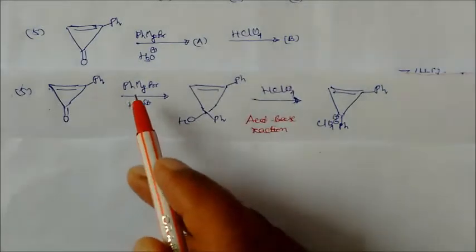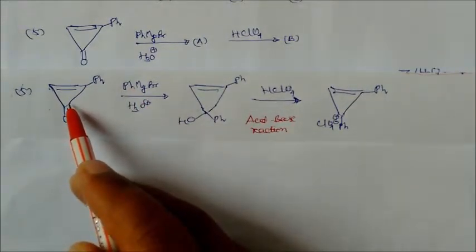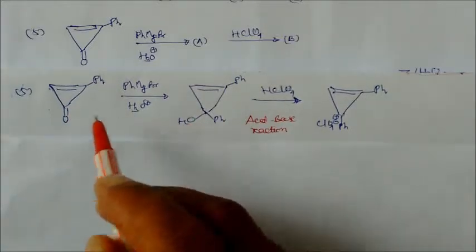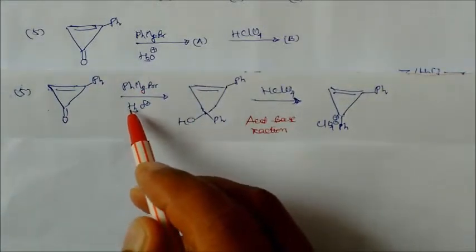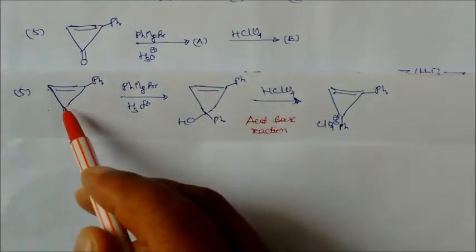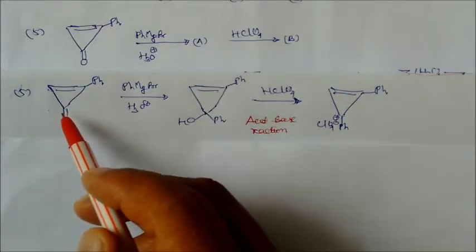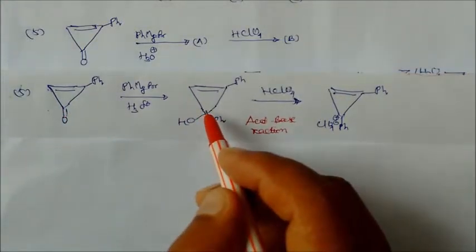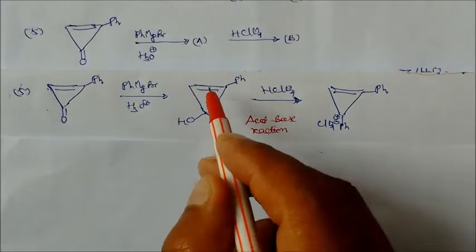With phenyl magnesium bromide, phenyl will attack over here. On attacking over here, this becomes your OMgBr. OMgBr again will react with the acid, so we'll get this product. Now why is this not shifting to this side? Because this aromatic compound is stable, so this is your plus charge. Okay, so there are many possibilities for this product, but this is the major product.